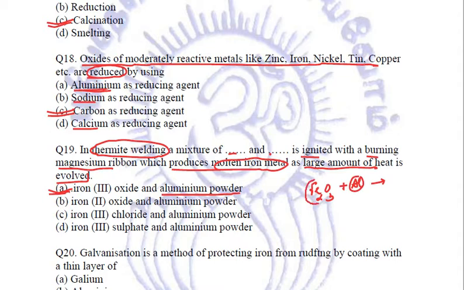Aluminium, being more reactive than iron, will displace iron and will form aluminium oxide. Iron will be produced as a byproduct, and because it is a highly exothermic reaction, that is why this iron becomes molten, right? And this thermite welding, we know that it is used to join the broken railway tracks mainly, right?